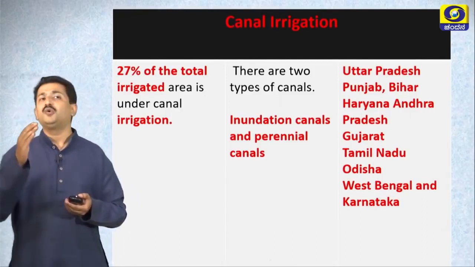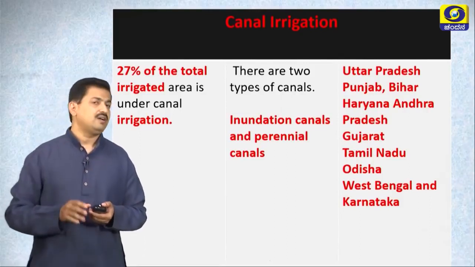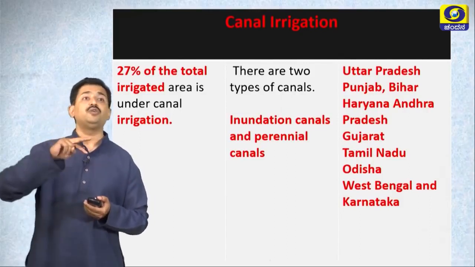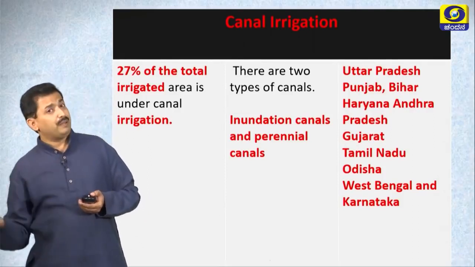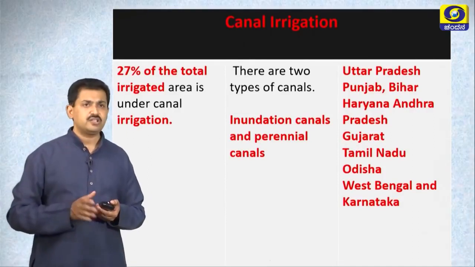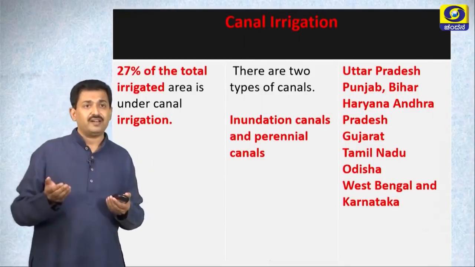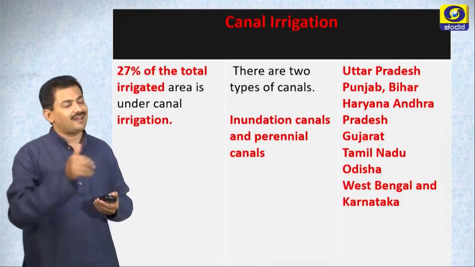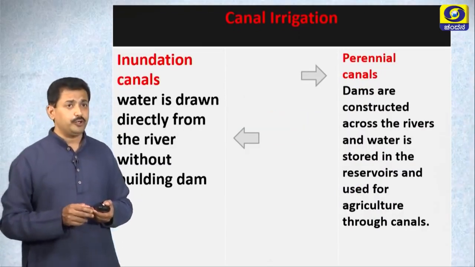You know that there are two types of canal irrigation: one is inundation canal, the other one is perennial canal. You need to know the difference between these two. Uttar Pradesh, Punjab, Bihar, Haryana, Andhra Pradesh etc. have the maximum cultivated area under canal irrigation. In canal irrigation there are two types, as I told you.